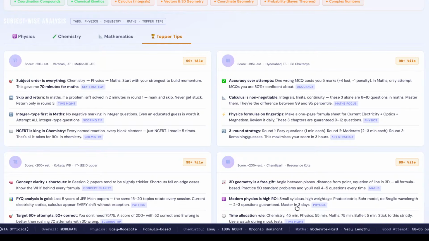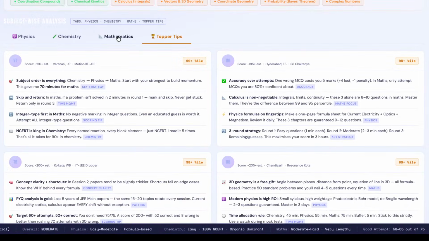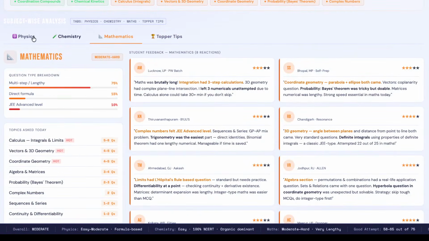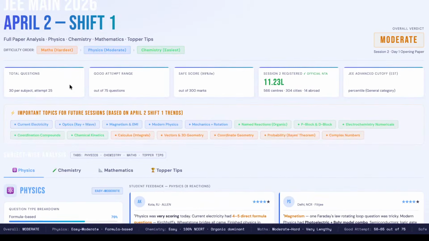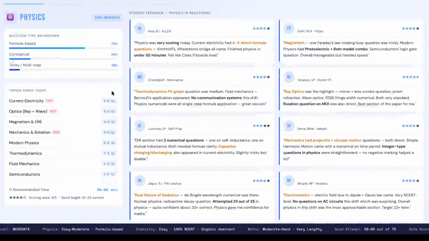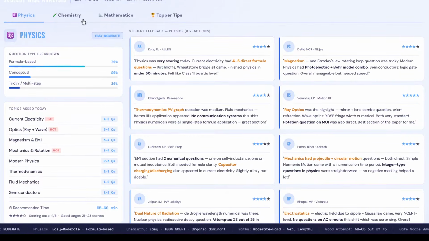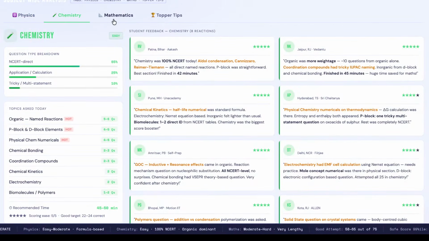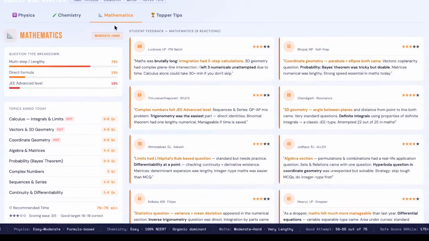So guys, we are still trying to collect the questions, so make sure you stick till the end. Again, I'm repeating it, overall the question paper was moderate. The physics section was easy to moderate. Chemistry was doable, and it was also easy to moderate. The maths section was moderate to difficult, and it was lengthy. It was doable, but it was lengthy.